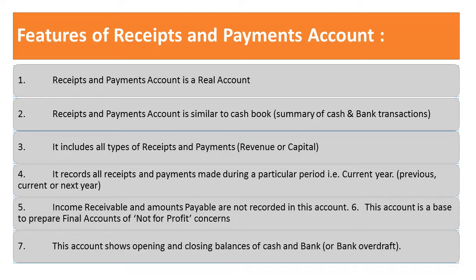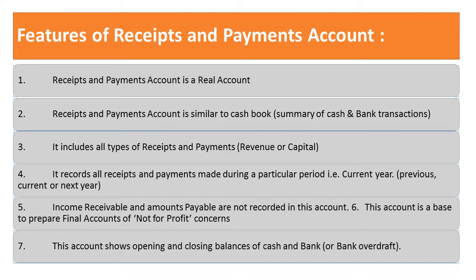All the types means it is a revenue receipt or a revenue expenditure, or it can be a capital receipt or a capital expenditure. So whether they are recurring in the nature or non-recurring in the nature, that is not considered. What we have to see is that if it is a receipt in the form of cash, then it is recorded on the receipt side. If it is paid in the form of cash, then it is recorded on the payment side, whether it is a revenue or a capital.